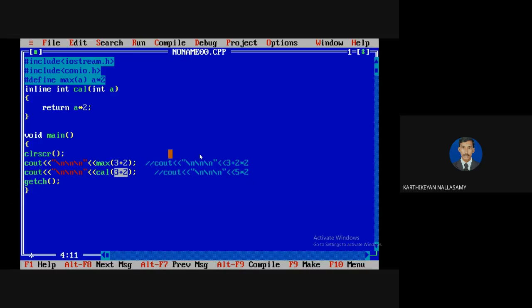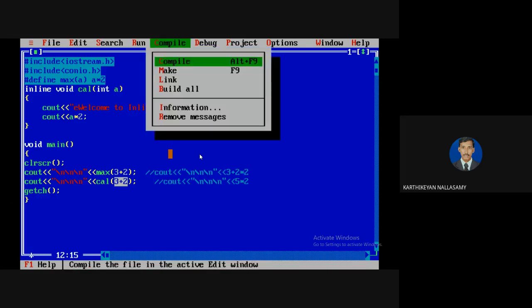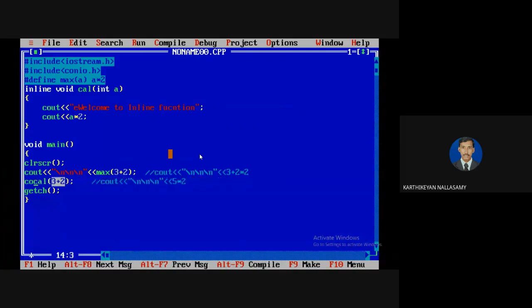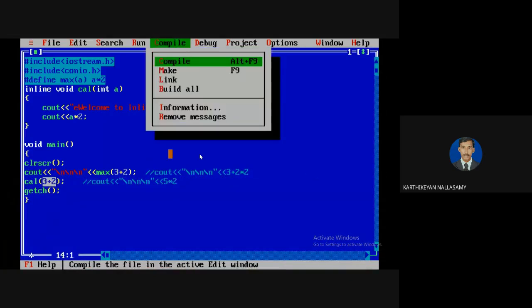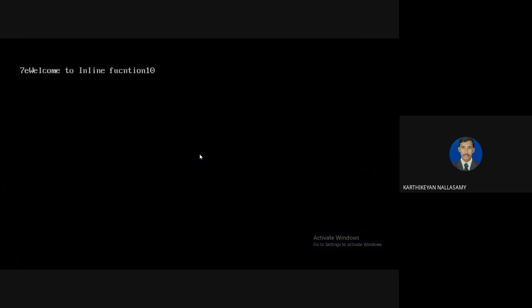Even if you want, you can define any statement inside of it. For example, I'm going to do some calculation: print "Welcome to inline function", and print the value of a star 2. I'm going to compile. Actually, there is an error because the function won't return anything, so just a function call is enough. I'm going to compile and run it, and it will work as usual.